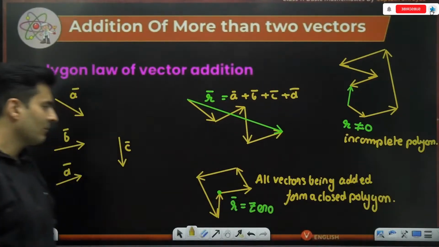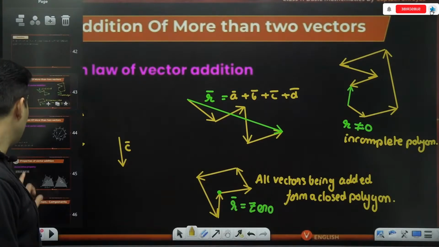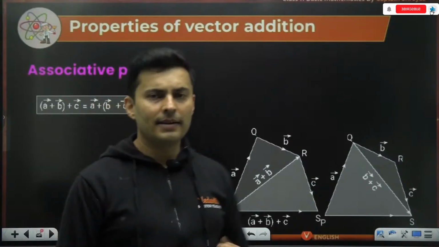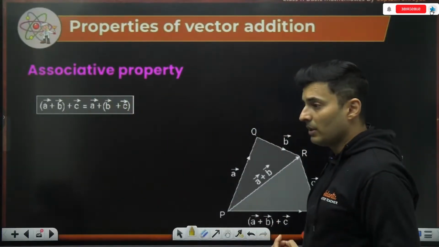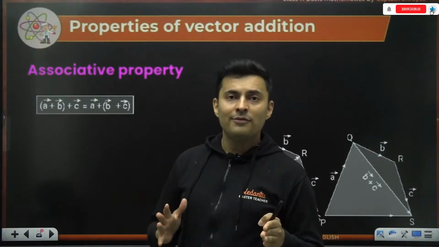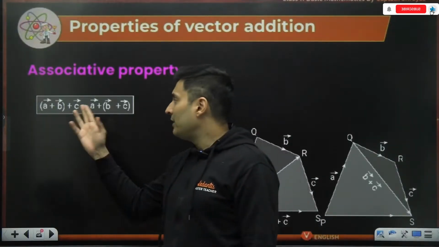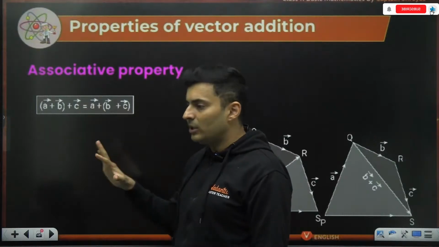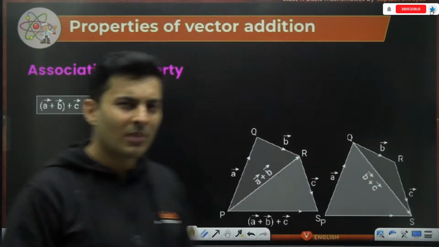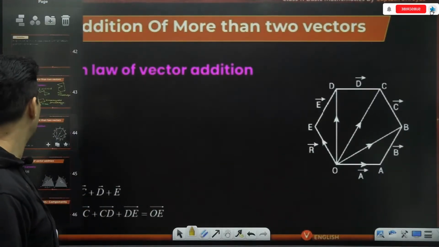Incomplete polygon. For a complete polygon, the resultant will be 0. Clear, guys? Okay. Now, the last property over here is the associative property, meaning whether you add A and B first and then add it to C, or you add B and C first and then add it to A, doesn't matter. The result will be the same.